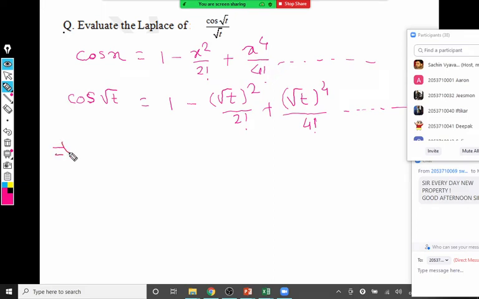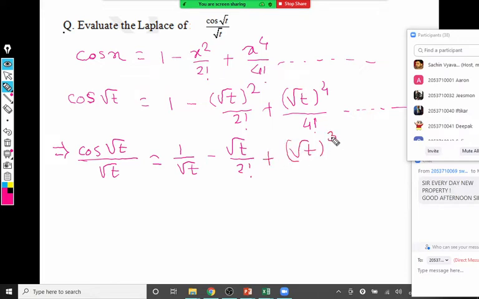So this gives us a required function. We want actually cos of root t divided by root t. So we are dividing by root t, so it comes 1 by root t, minus root t by 2 factorial, plus root t bracket cube divided by 4 factorial, minus so on. And the last step, then we should take Laplace on both sides. So Laplace of cos of root t